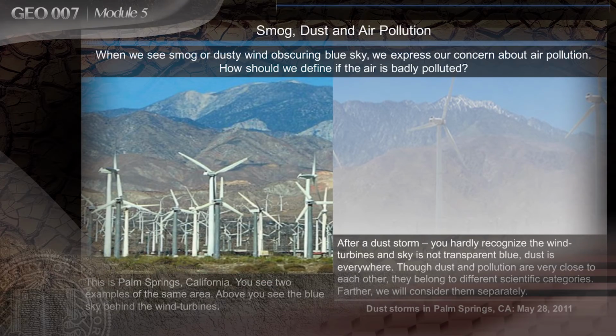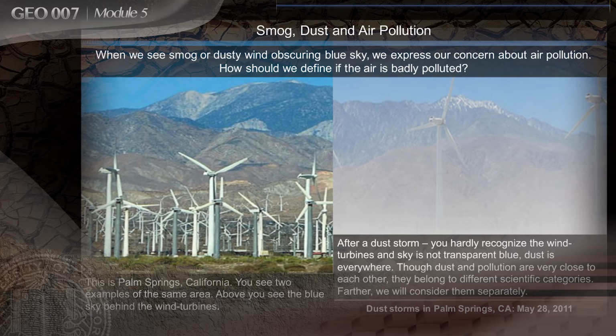Smog, dust, and air pollution. When we see smog or dusty wind obscuring blue sky, we express our concern about air pollution. How should we define if the air is badly polluted? This is Palm Springs, California. You see two examples of the same area. On the left, the blue sky above the wind turbines, and on the right, after a dust storm. You hardly recognize the wind turbines and the sky is no longer blue.